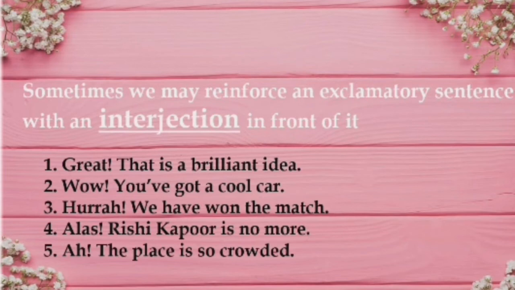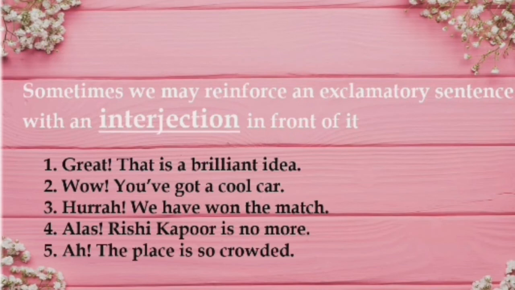Ah, the place is so crowded. After ah, there is an exclamation mark, and after the assertive sentence, the place is so crowded, we have used a full stop. So in all these five sentences we can find the same structure, that is use of an interjection in the beginning, then an exclamation mark, and then an assertive sentence and a full stop at the end.